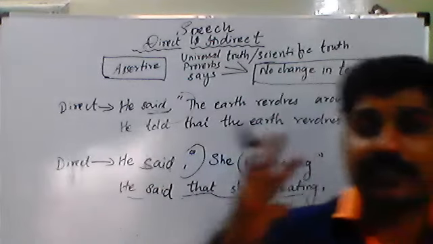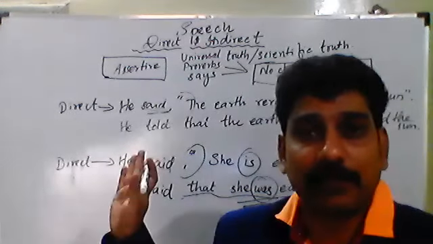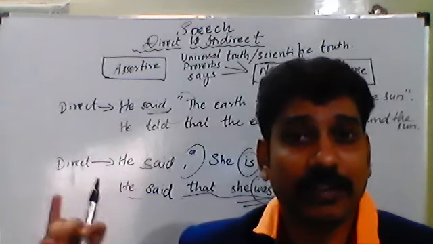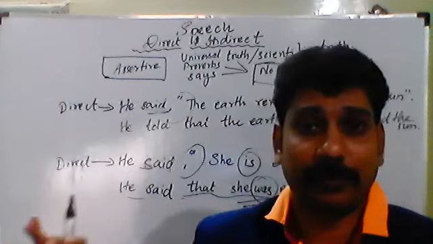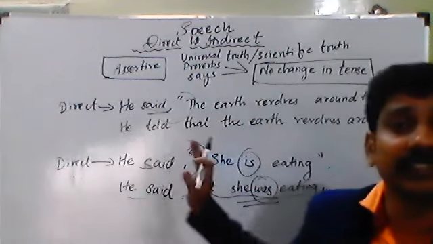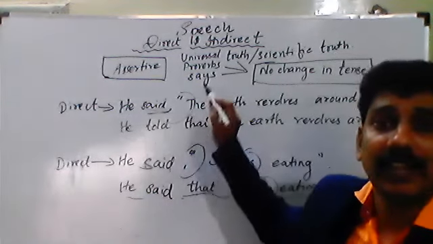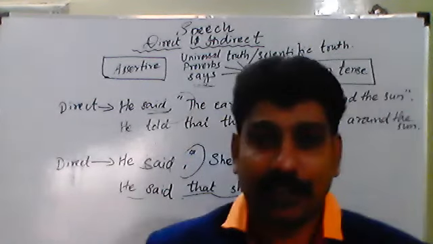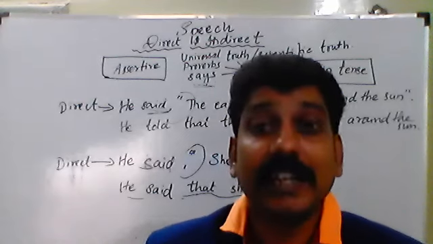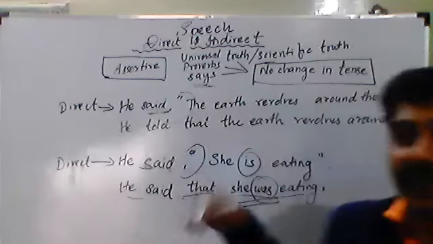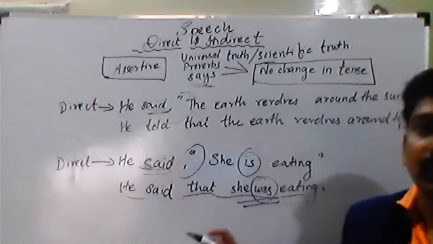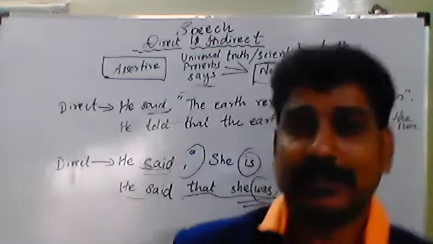So, only three things, dear students, in the assertive types of sentences. If it is a universal truth or a scientific truth, or if it is a proverb-related sentence, we cannot change the tense in assertive sentences. And when the question says otherwise, I can change the tense. So this is the type of assertive.